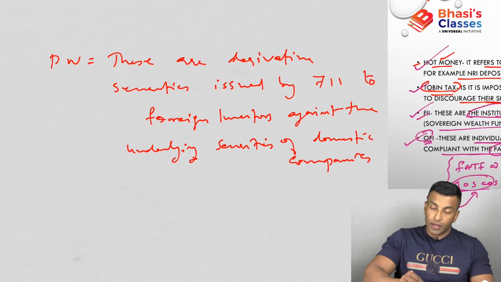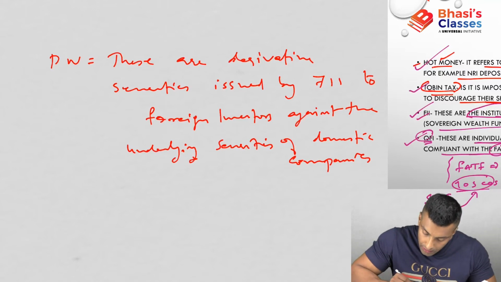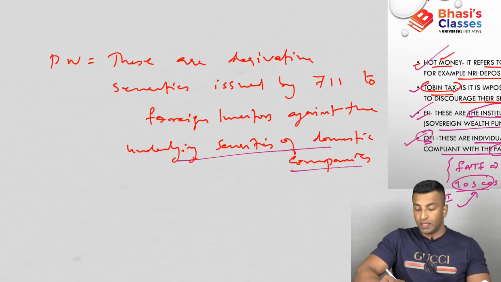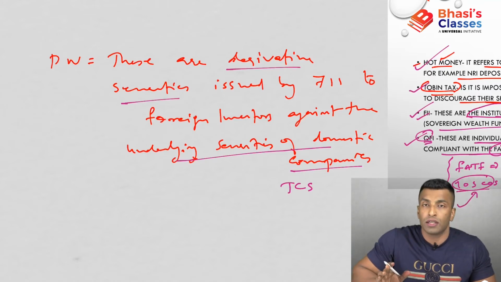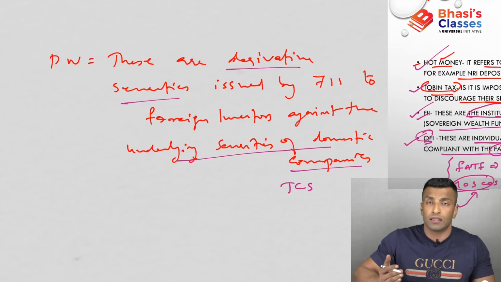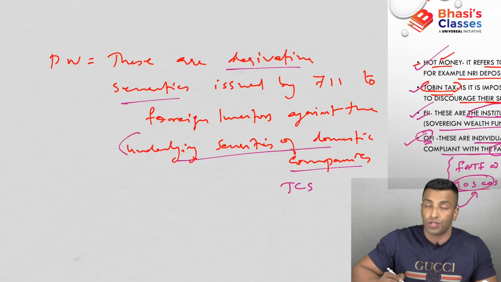So what is the security that they have? That is actually the underlying security of the domestic company. Here we are talking about TCS, the share of TCS. Now it is known as derivative security. I hope you understood the reason. Derivative security means it is issued against a security, that is, against the share.